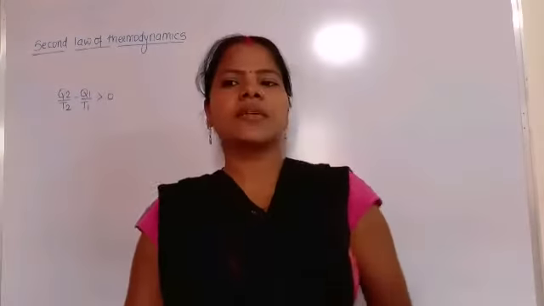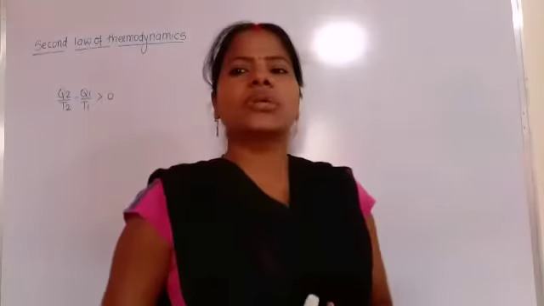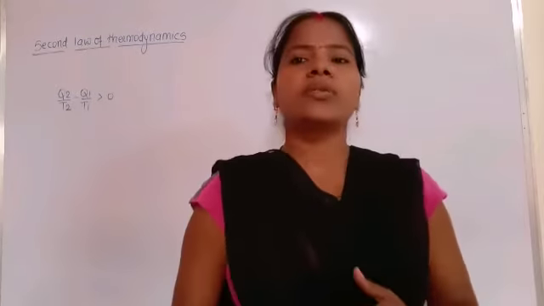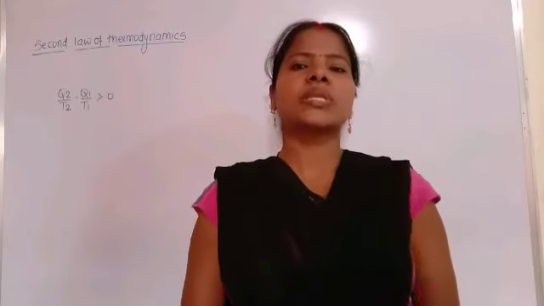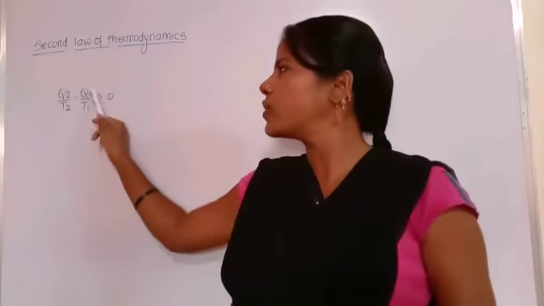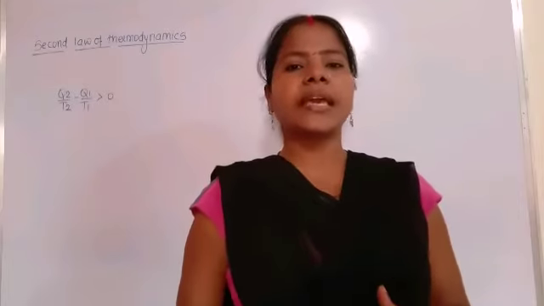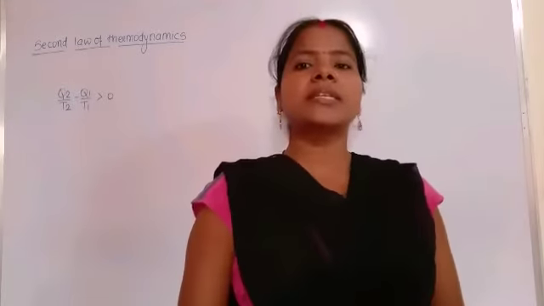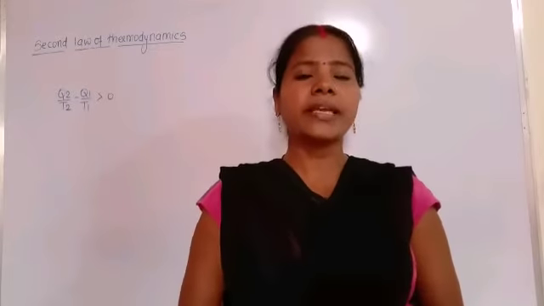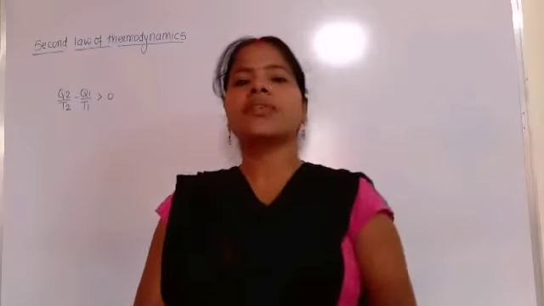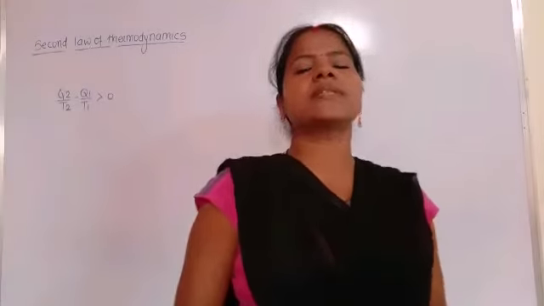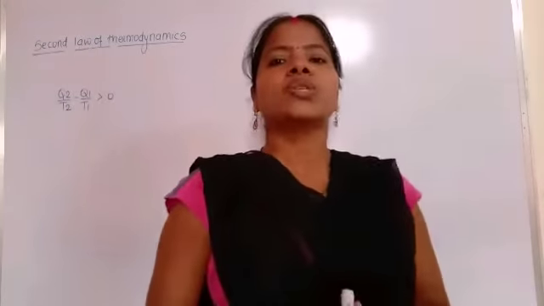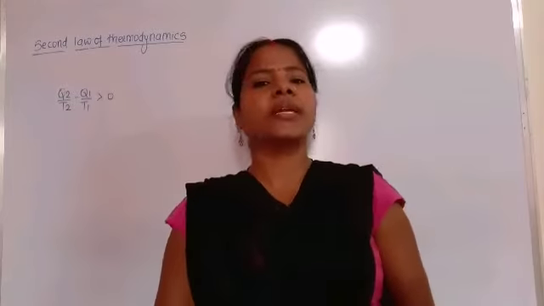So considering the whole system, from this formula, the source loses entropy, for which the negative sign is provided. By using this sign we can say that the source loses the entropy by an amount Q1 by T1, and the sink gains, that is the positive sign. This is the positive sign. That means the sink gains the entropy Q2 by T2. Therefore, the net change in entropy for the whole system is Q2 by T2 minus Q1 by T1, which is greater than 0. So this value is clearly greater than 0. That is the positive value.